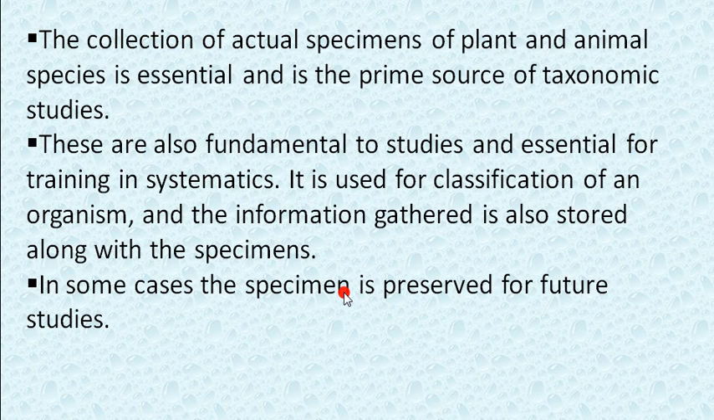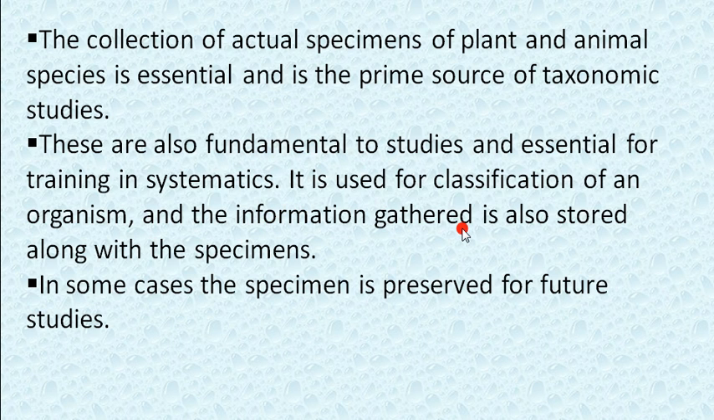The collection of actual specimens, specimen meaning samples of plant and animal species, is essential and is the prime source of taxonomic studies. These are the prime source; the very first source we can say is the actual specimen of plants and animals. These are also fundamental to the studies of, and essential for, training in systematics. It is used for the classification of organisms, to classify the different organisms, so it will be useful to us.